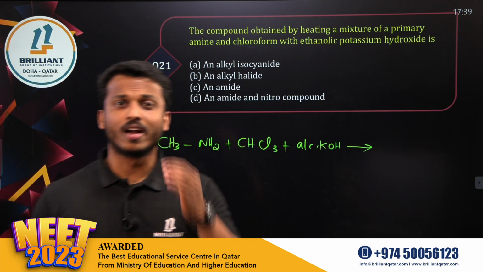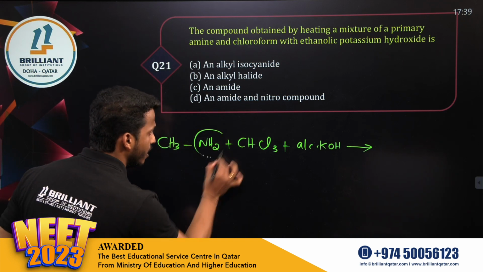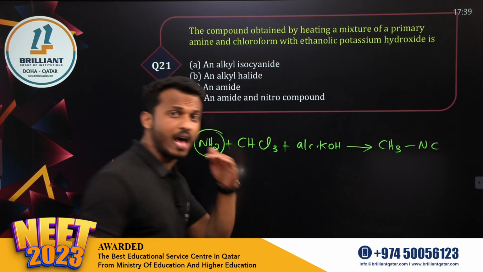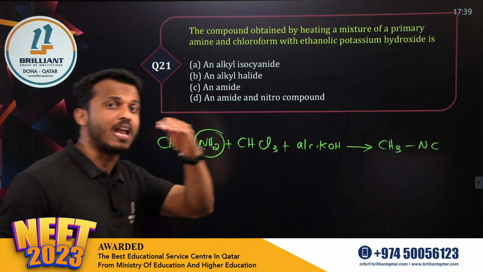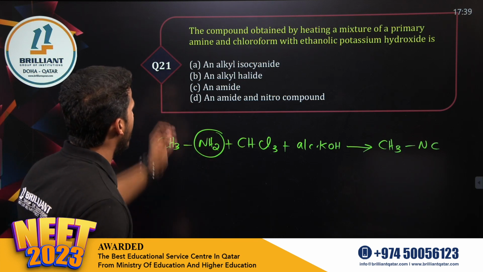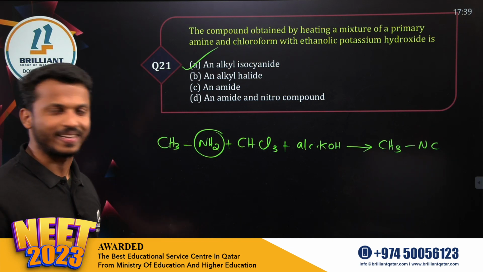What is the reaction, dear all? Carbylamine reaction or isocyanide test, you know. So what happened? The amine part becomes isocyanide, means alkyl amines become alkyl isocyanide. You will get a foul smell compound, right? So what is the answer, dear all? It will be an alkyl isocyanide. Yes, option A is the correct answer.